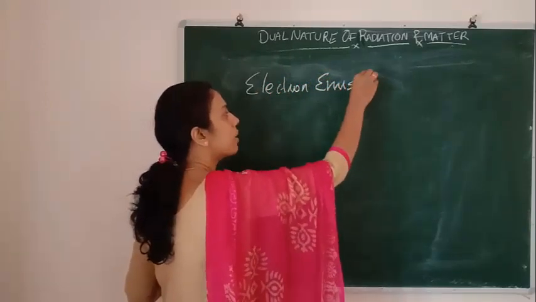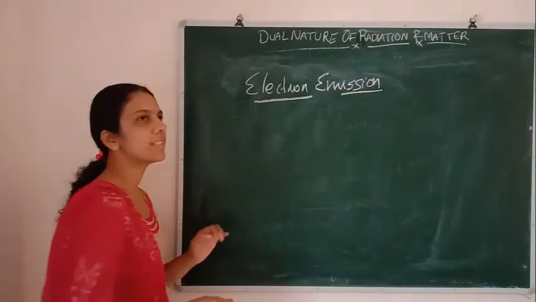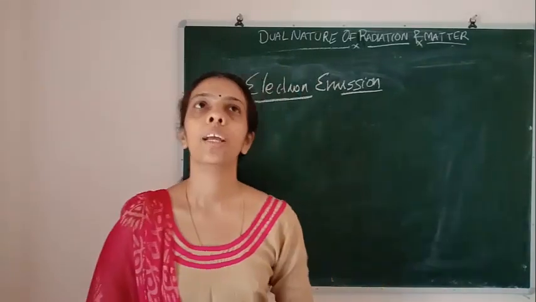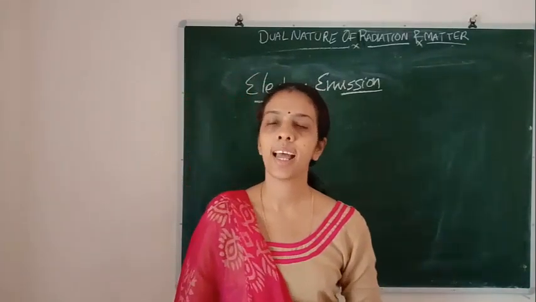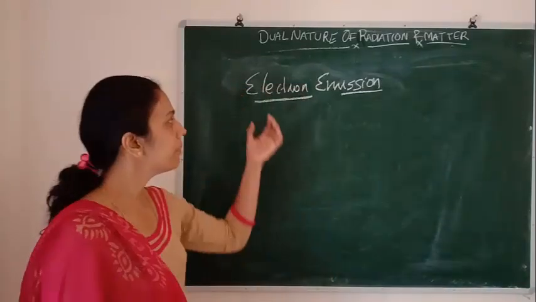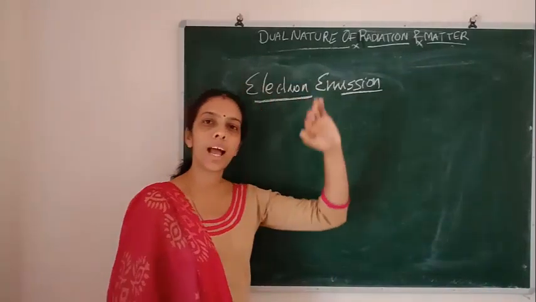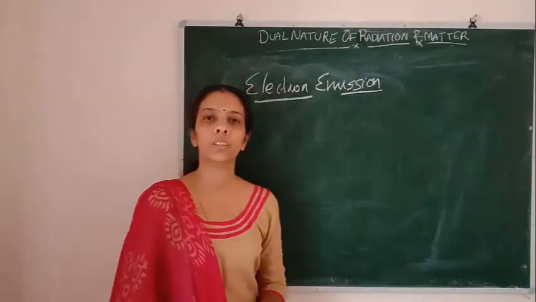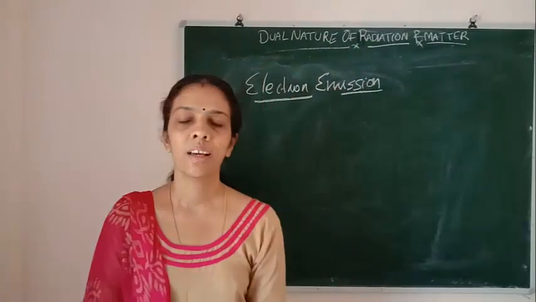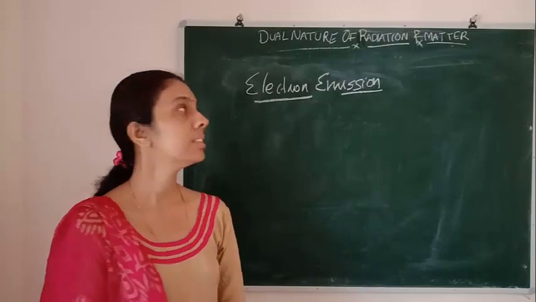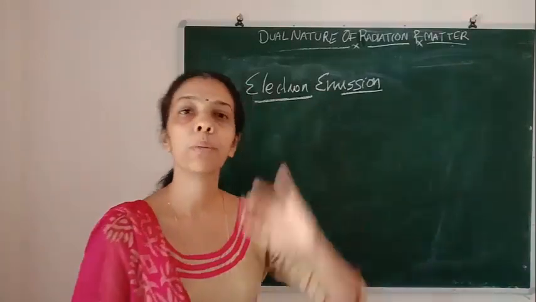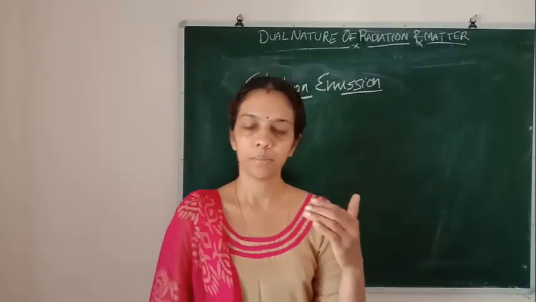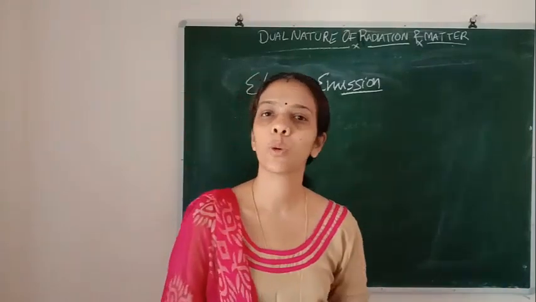See how the electron will be emitted. If I am considering a metal, the metal consists of many atoms. Atoms, we know, have an equal number of protons and electrons. But when we were studying electron emission, as the experimental study was happening, at that time the names electrons and protons were not known.